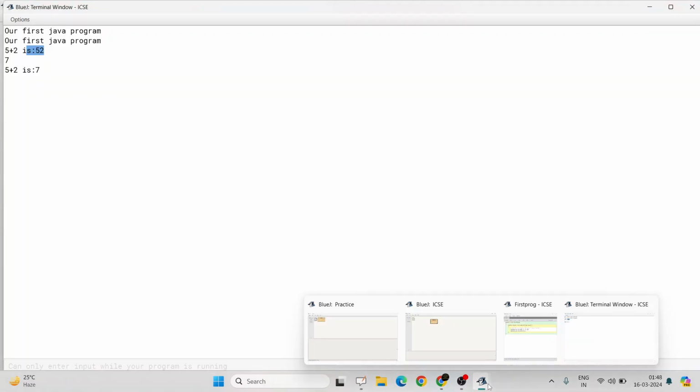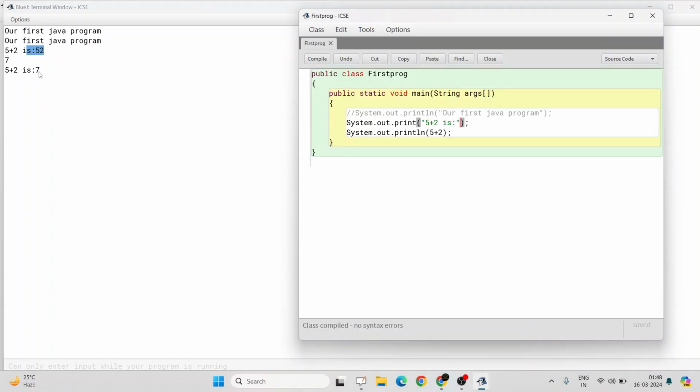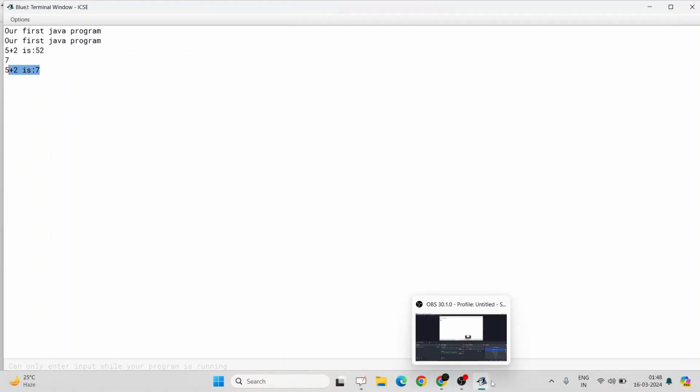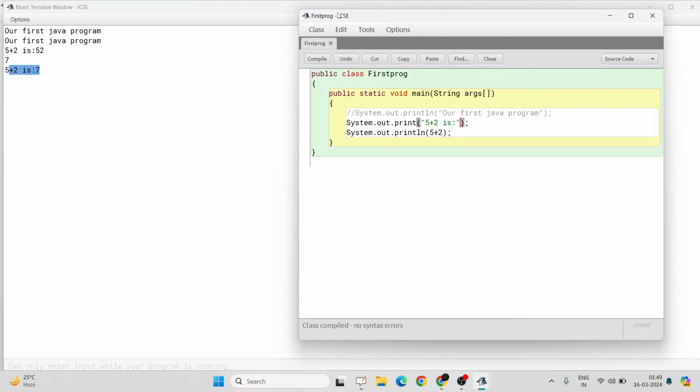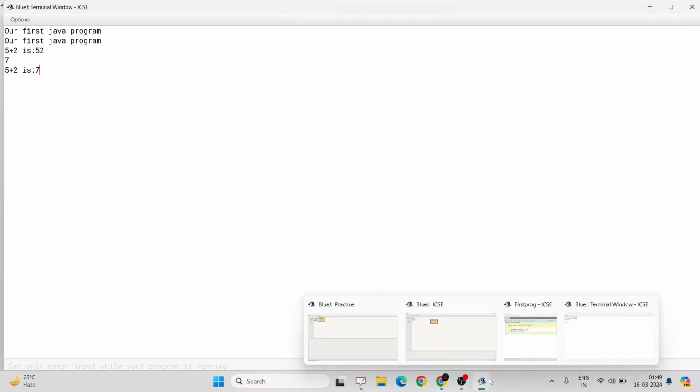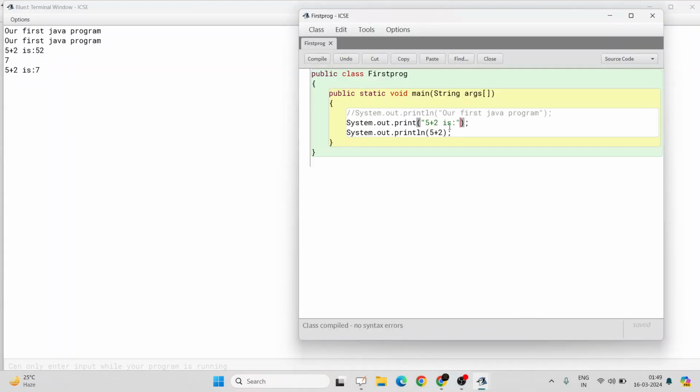Here is the output, and here is the code. So this is the output: 5 plus 2 is 7. What happened? Why is this the output now? As I already mentioned, 5 plus 2 is the string, so that whole thing is getting printed.